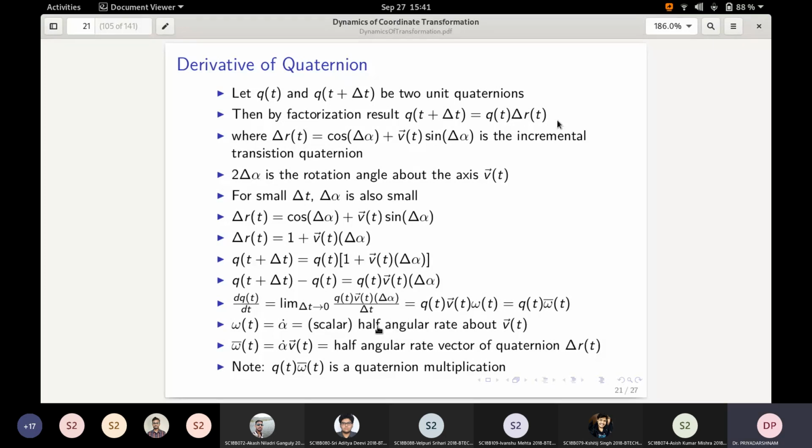Now the question is, it appears that the derivative is dependent on the order of rotation. Is that the case, or is it our interpretation which is causing trouble? Does it have anything to do with interpretation?